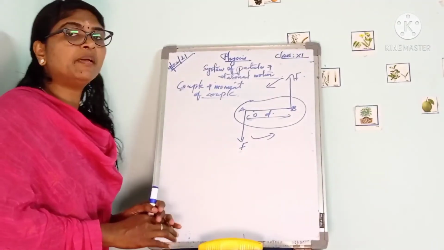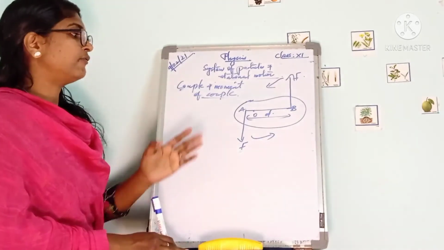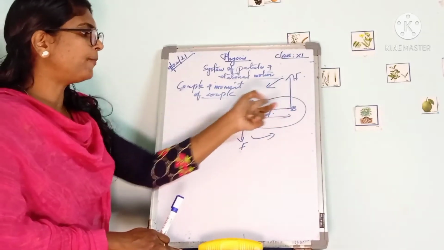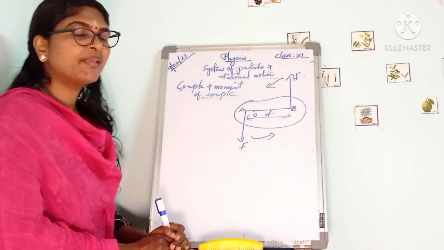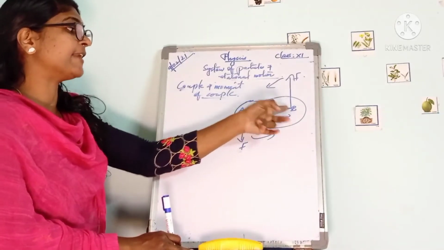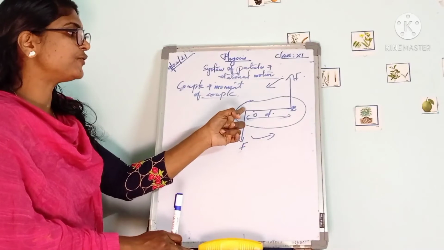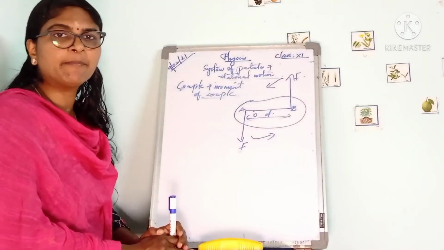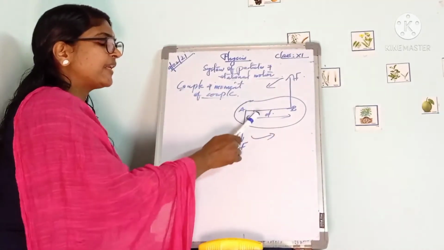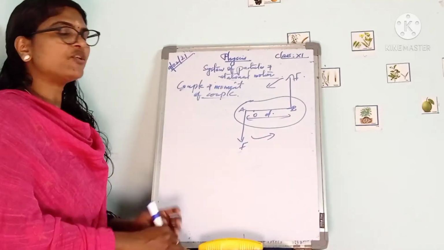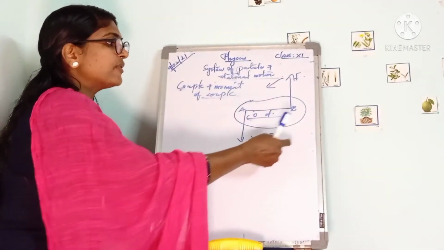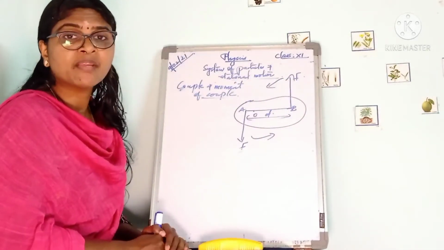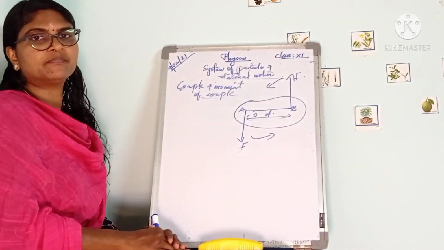Next we can talk about couple and moment of couple. Here, for example, we are considering two opposite forces, each of magnitude F. They act at two different points A and B of a rigid body, which can rotate about the point O. The turning effect of these forces is along the anti-clockwise direction.